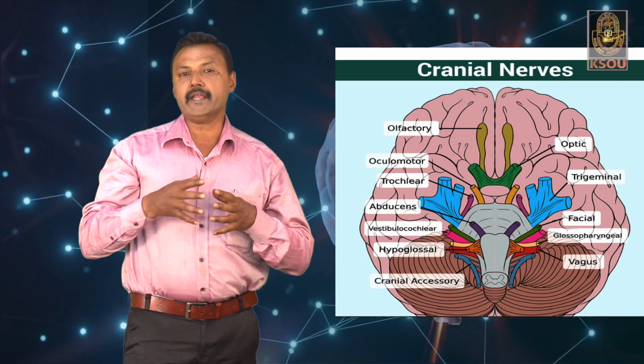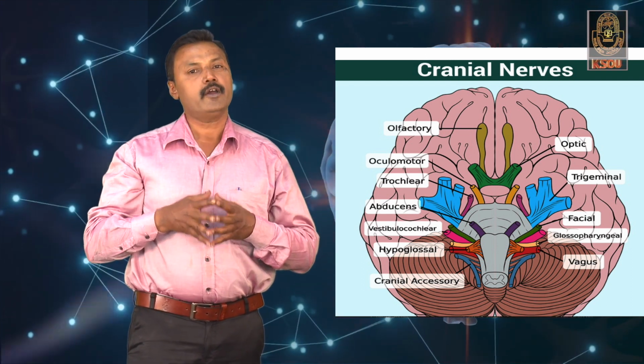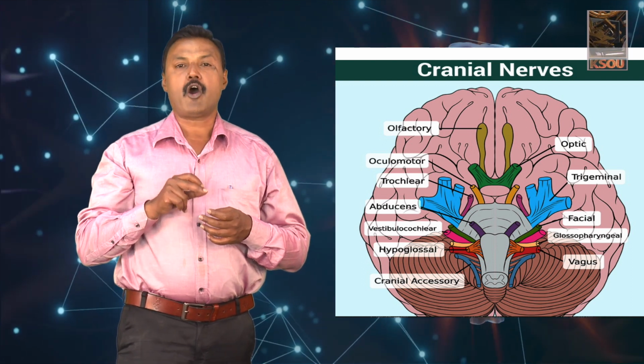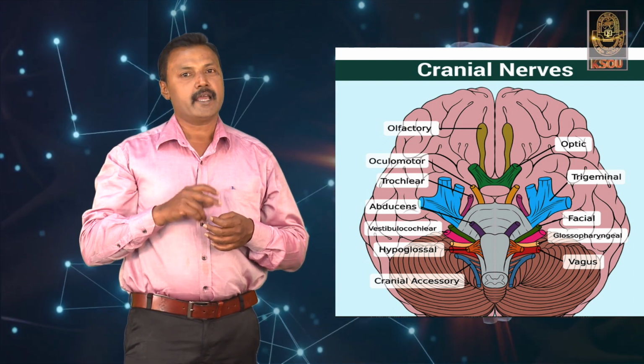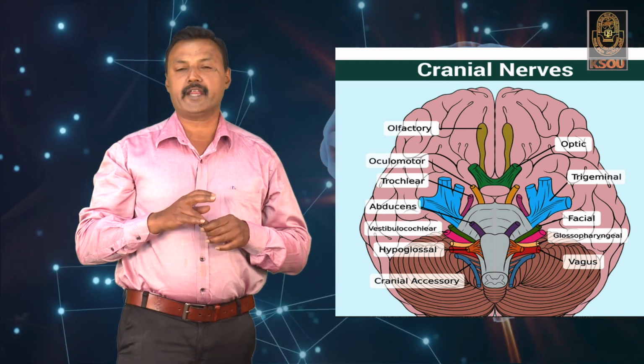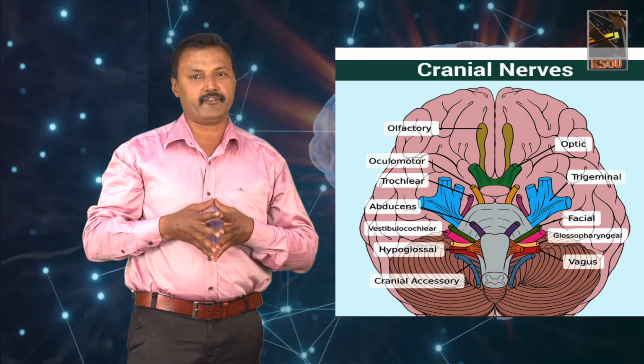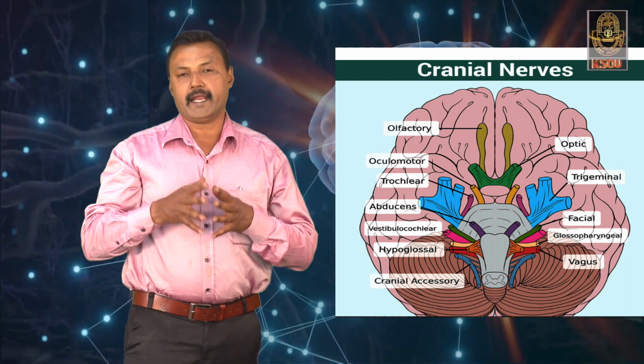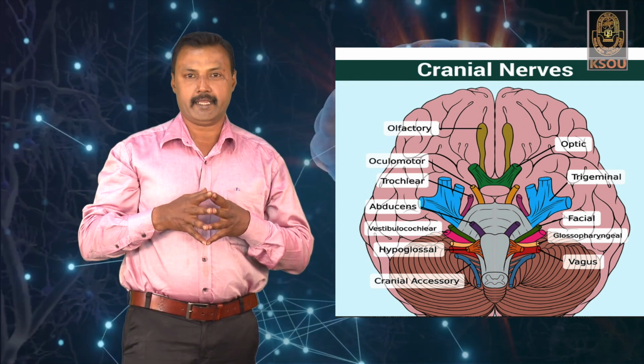These 12 pairs of cranial nerves include olfactory, optic, trigeminal, auditory, vagus, glossopharyngeal, hypoglossal. These are some of the different cranial nerves which are given Roman numerals 1 to 12.